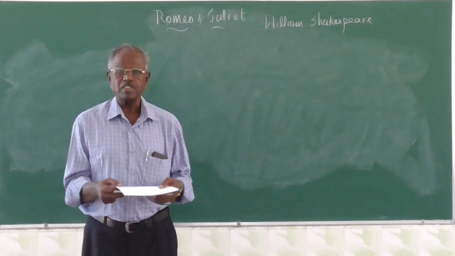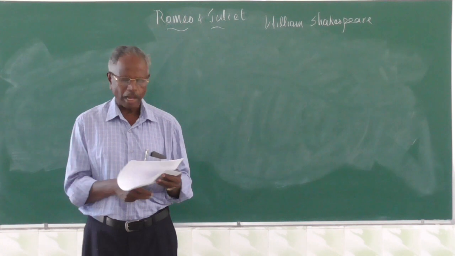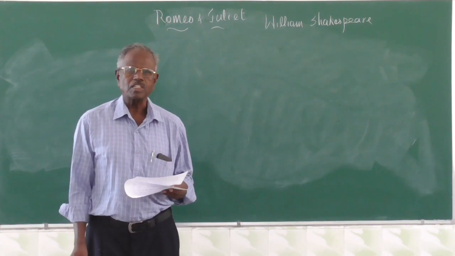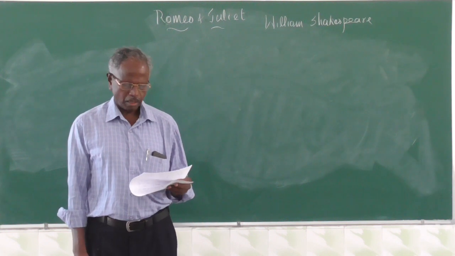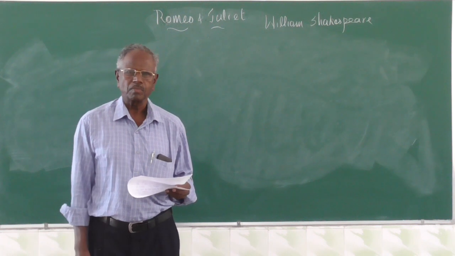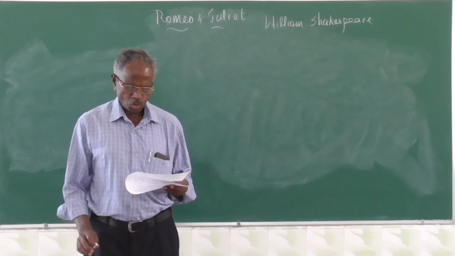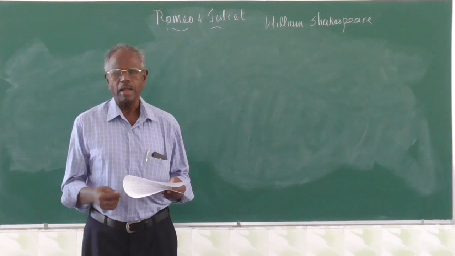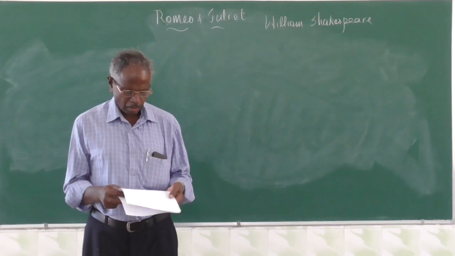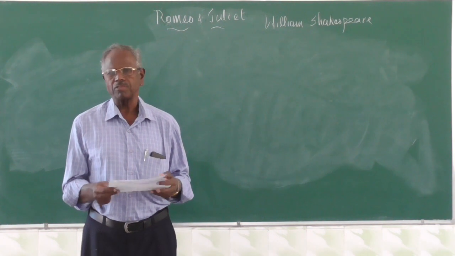Shakespeare was born in 1564 in Stratford-on-Avon, Warwickshire. His father was John Shakespeare and mother Mary Arden. He had no formal education. He attended some grammar schools and learned Latin, literature, and a bit of education along with that.